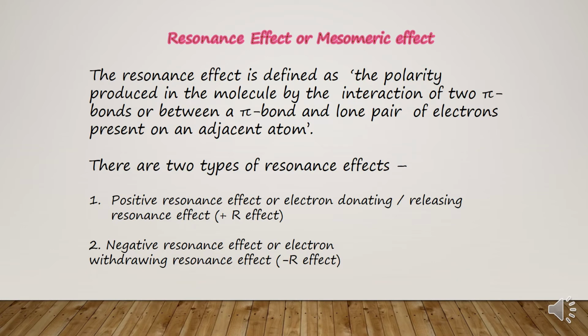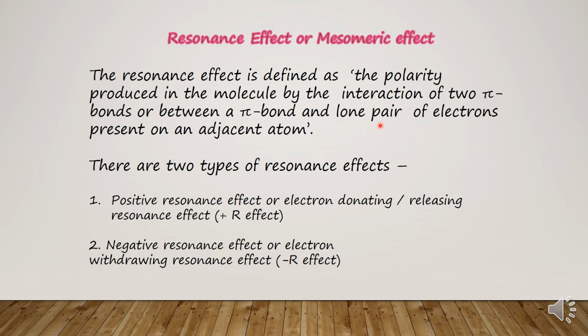Now, children, resonance effect or mesomeric effect. We can say the resonance effect is the polarity produced in the molecule by the interaction of two pi bonds, or the interaction between one pi bond and one lone pair of electrons present on an adjacent atom.